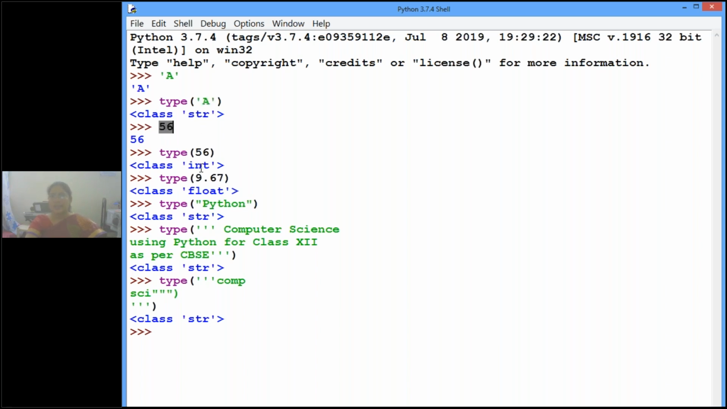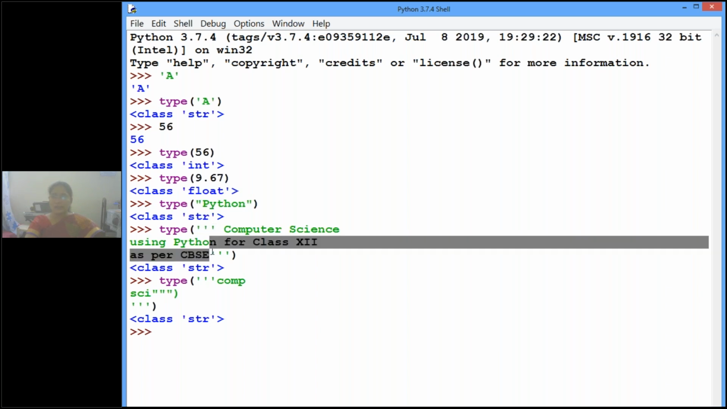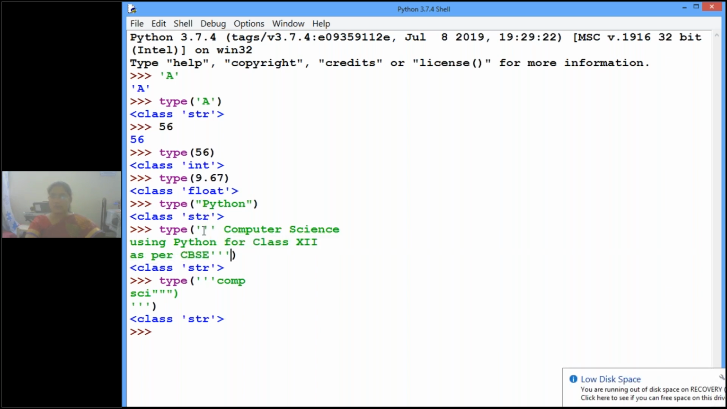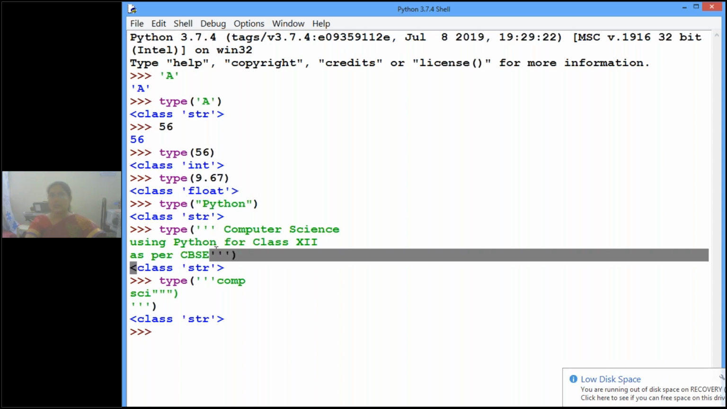Say 56, which type of data is it? Integer type. So int is the class. 9.67, which type of data is it? Float. Float is the class name. Next, even if you use double inverted commas, it is also a string only. If you are using 3 inverted commas, end with the same type of 3 inverted commas. If you started with a single inverted comma, then end with a single only.